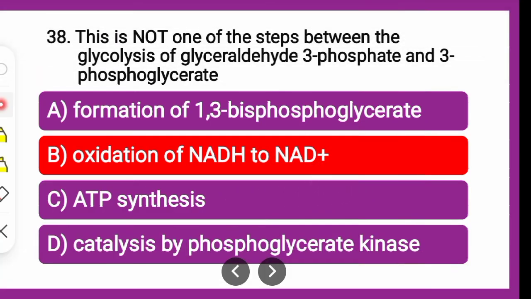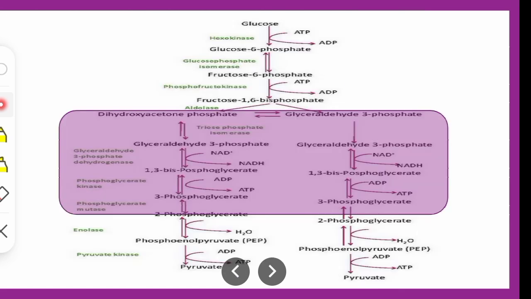This step is not happening between the conversion of glyceraldehyde 3-phosphate to 3-phosphoglycerate.